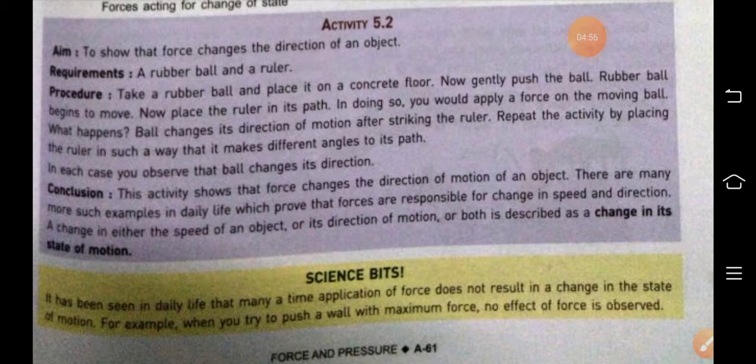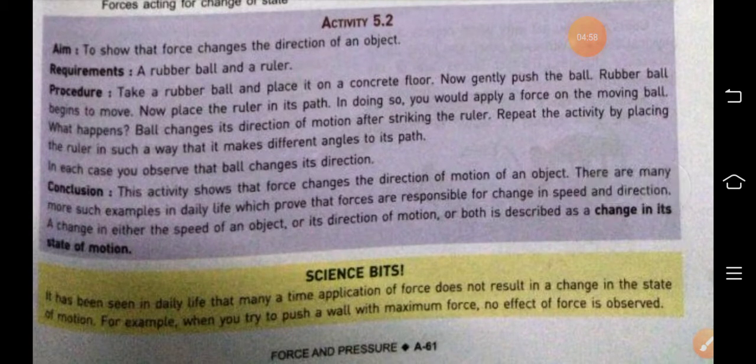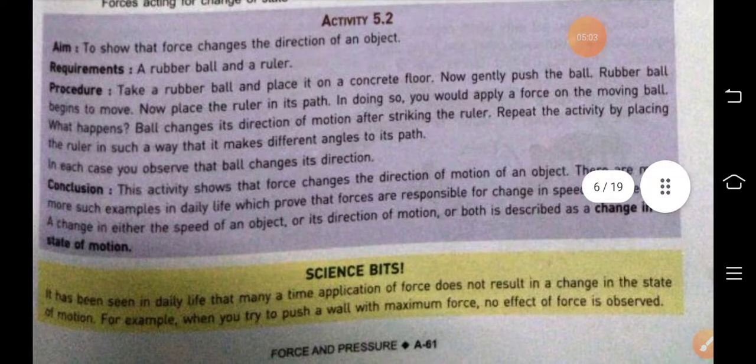Rubber ball begins to move. Now place the ruler in its path, in the direction in which the ball is moving. In doing so, you would apply a force on the moving ball. What will happen? The ball will change its direction of motion after striking the ruler.